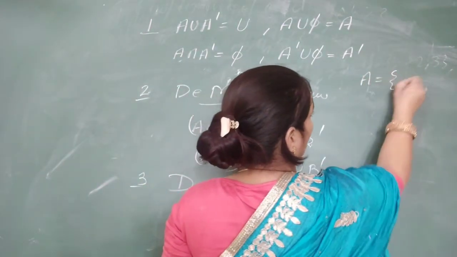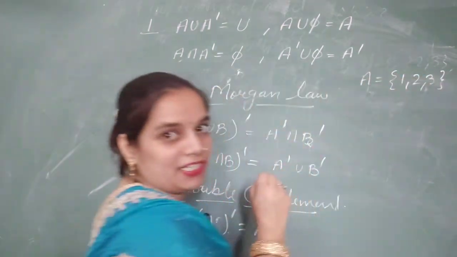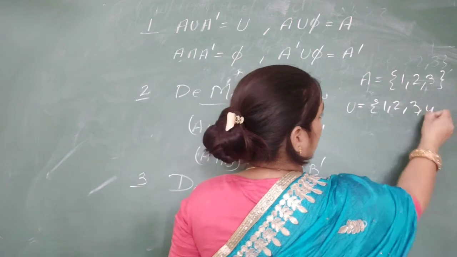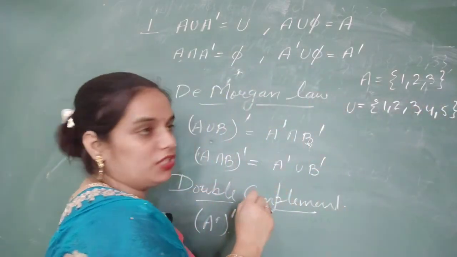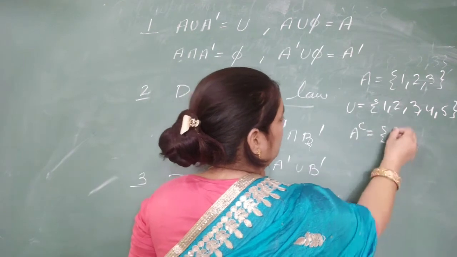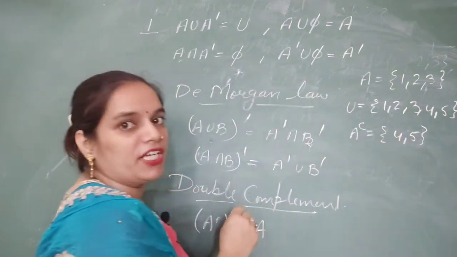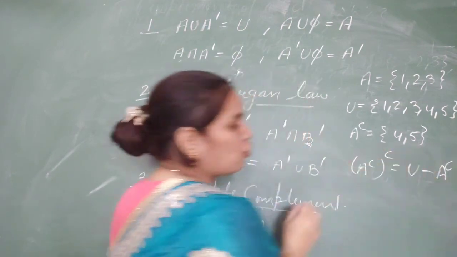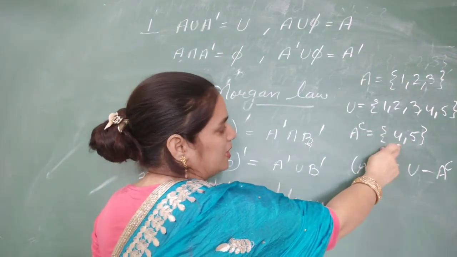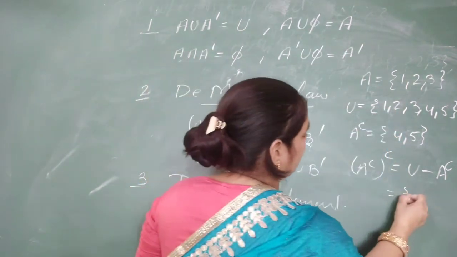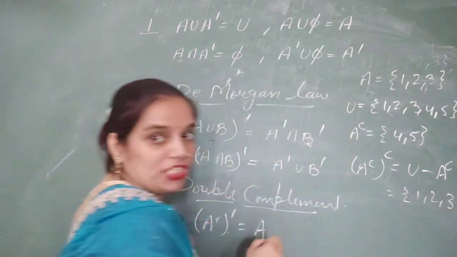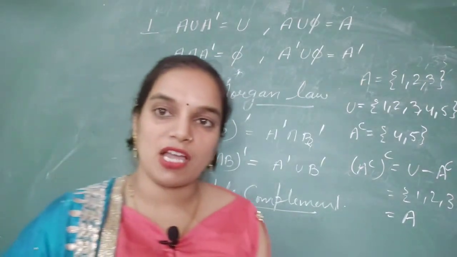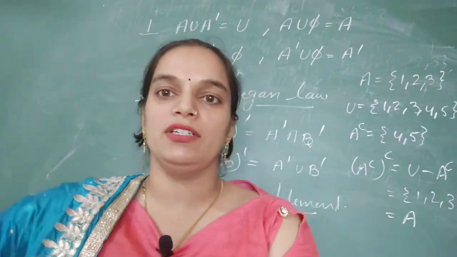Let us see. This is set A, in which we have 3 elements. This is the universal set, in which we have 5 natural numbers. Complement of A is 4, 5. If we find its double complement, it will be universal set minus complement of A. If we remove the elements of complement of A from the universal set, we will get 1, 2, 3 as our elements, and 1, 2, 3 is our set A. In this way, we prove that the double complement of a set A is equal to the set itself.